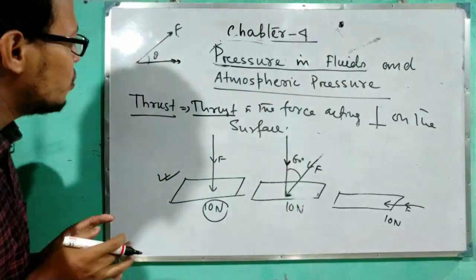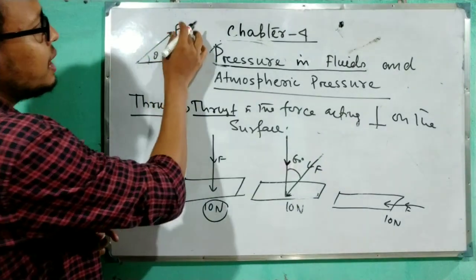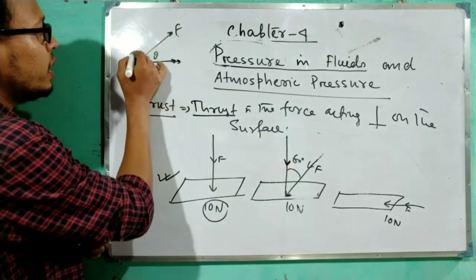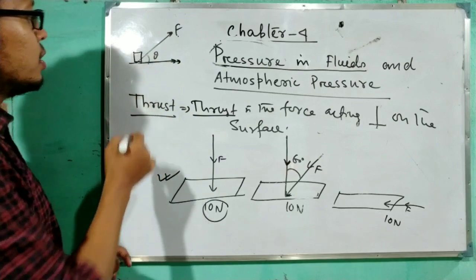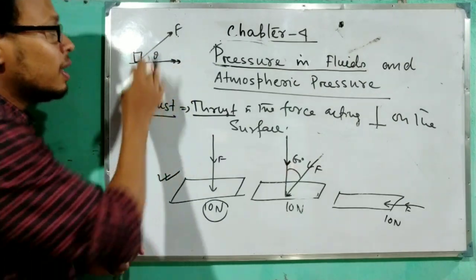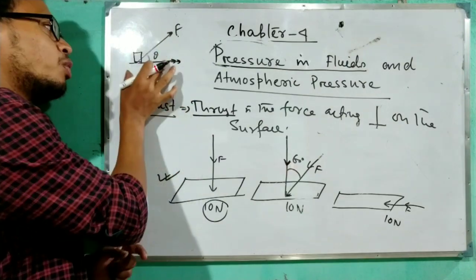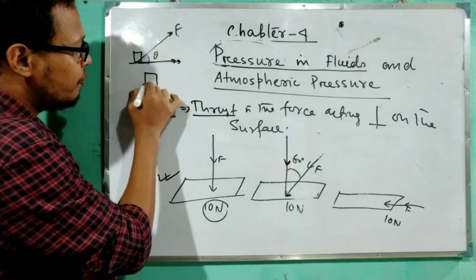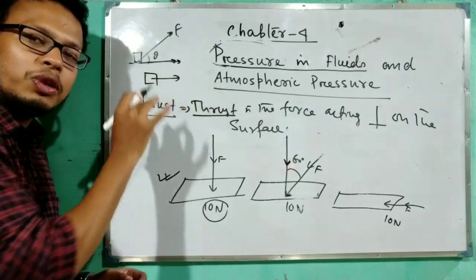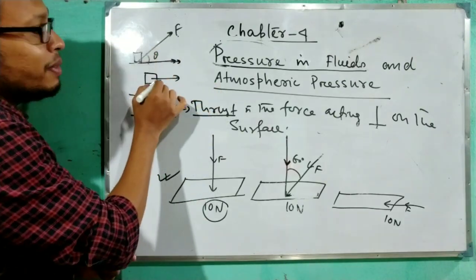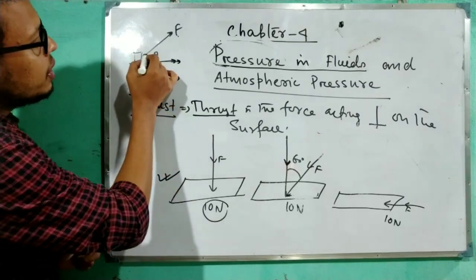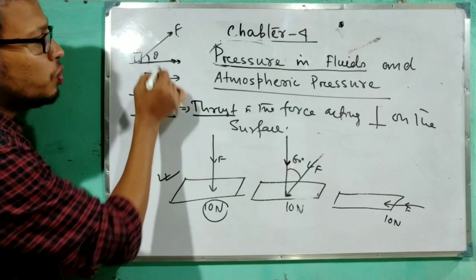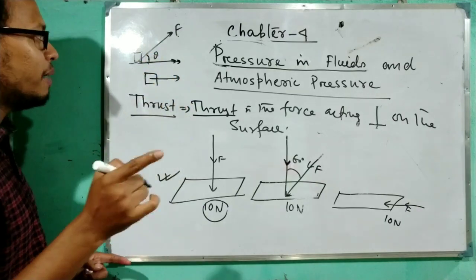Now you will try to learn when the force is making some angle with the ground. Suppose there is a box, and the force is applied to move the box at an angle theta. Here the angle is theta, here the angle is 0, and here the angle is theta, suppose I have taken.